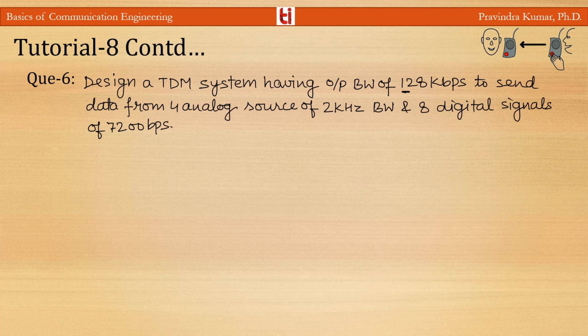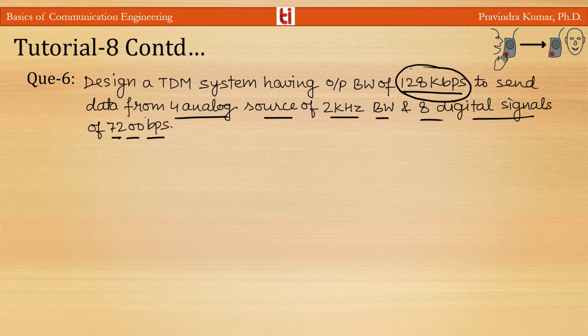Now next question, design a TDM system having output bandwidth of 128 kbps to send data from 4 analog sources of 2 kilohertz bandwidth and 8 digital signals of 7200 bits per second. So here we are having two sources, digital and analog. We are having a total 128 kbps system.